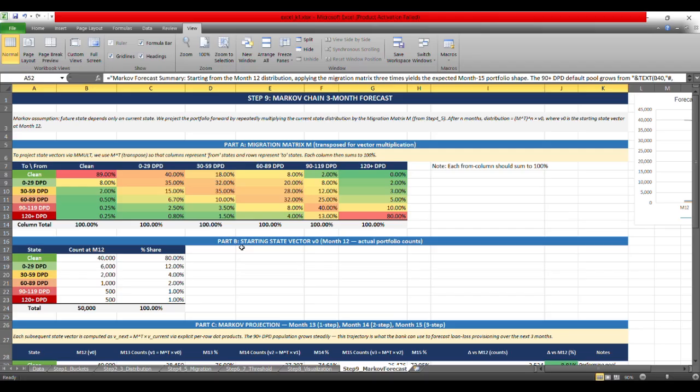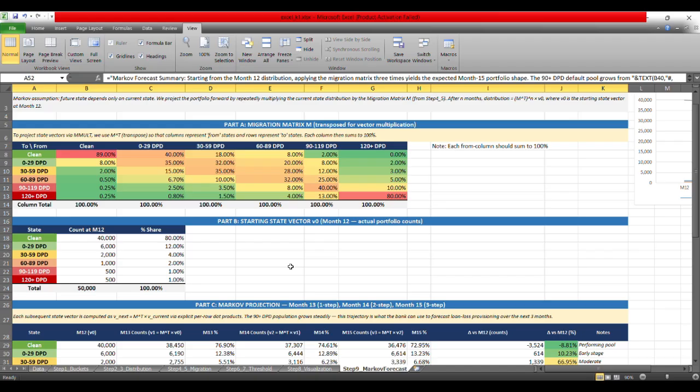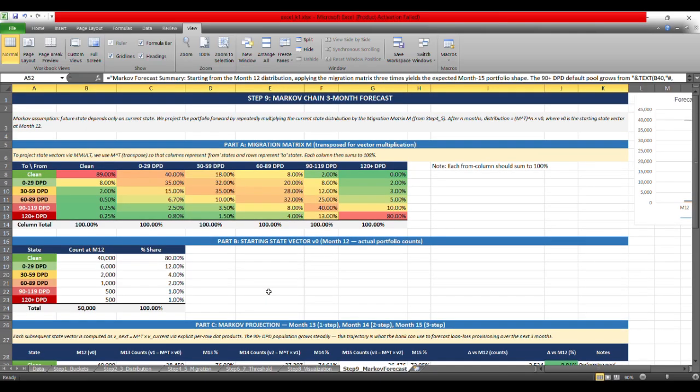So we project the portfolio forward by repeatedly multiplying the current state distribution by the migration matrix. And after n number of months, we'll understand in the below tables how the distribution is coming over month 13, 14, and so on, however many months we want to look at.